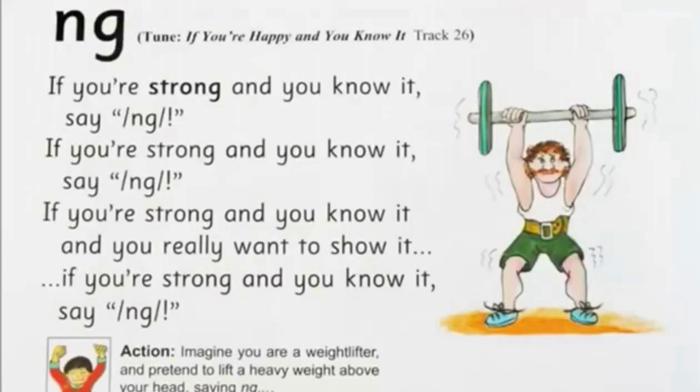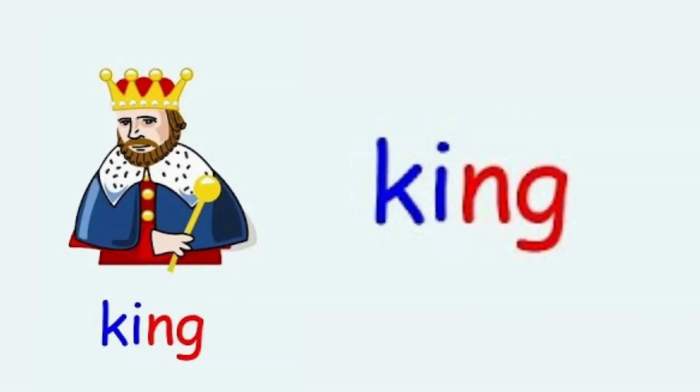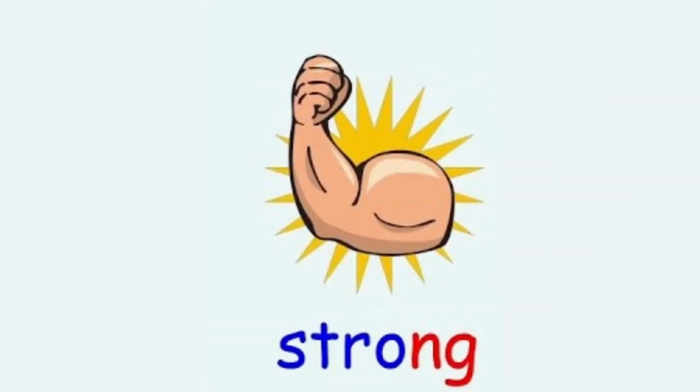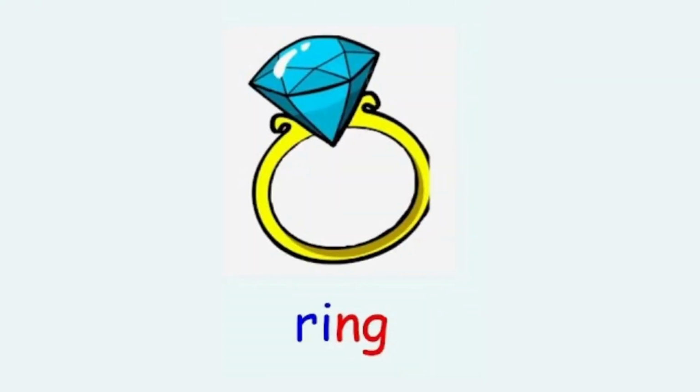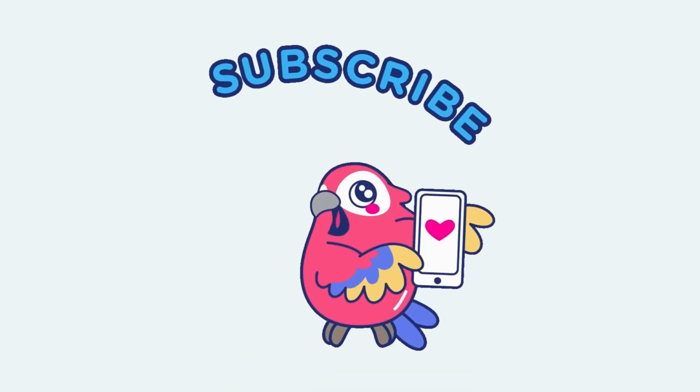Here are some examples. K, i, ng, king. S, t, r, o, ng, strong. R, i, ng, ring. S, i, ng, sing.